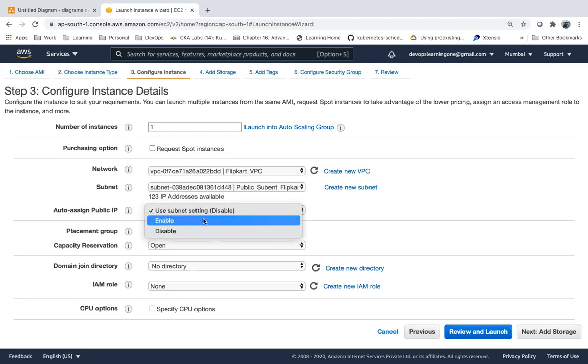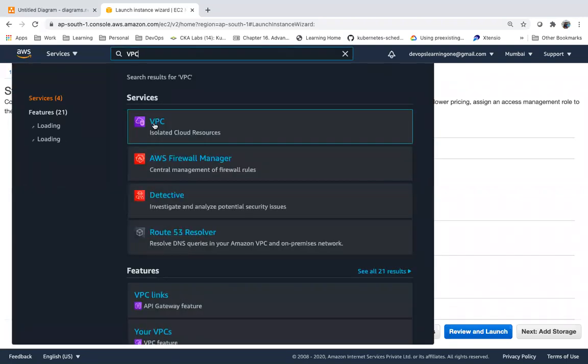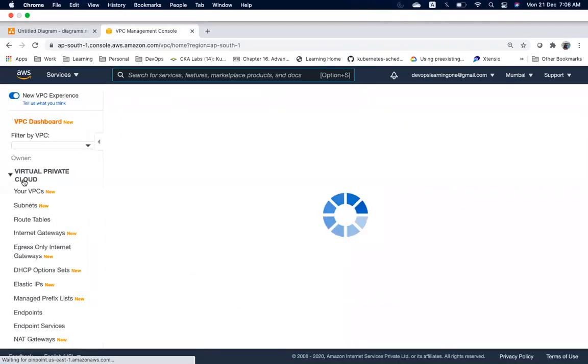I want to make it enable by default. That we can do here. Go to your subnets.